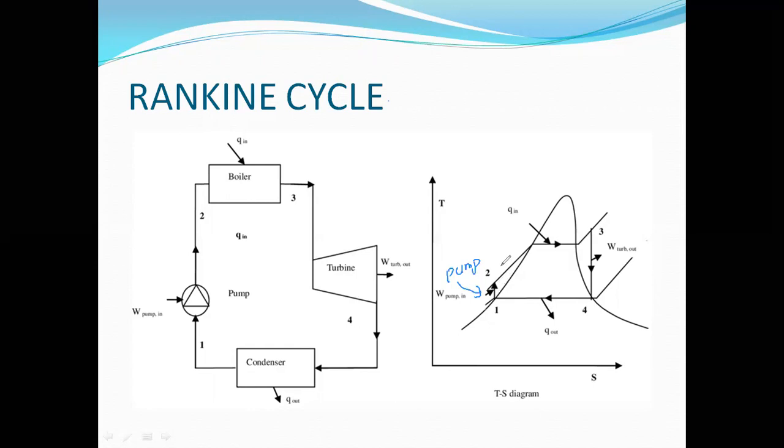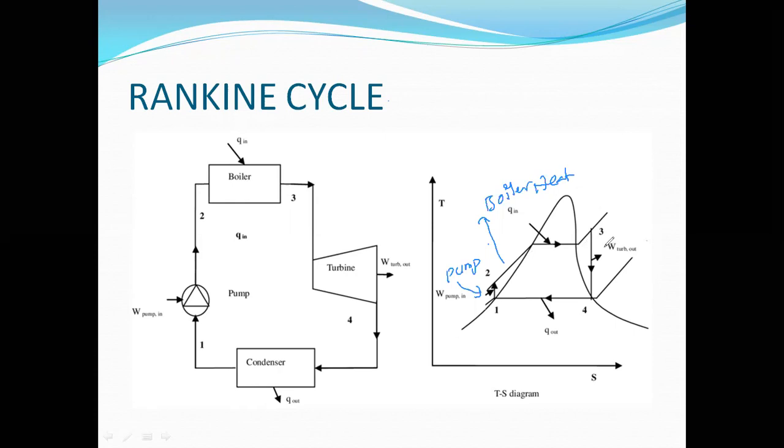And in 2 to 3, we are adding heat in the boiler. 2 to 3 indicates the boiler process. In this process, the boiler adds heat into the water and the water converts into steam.